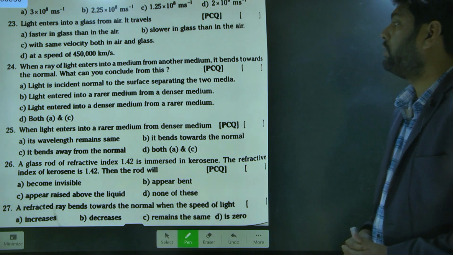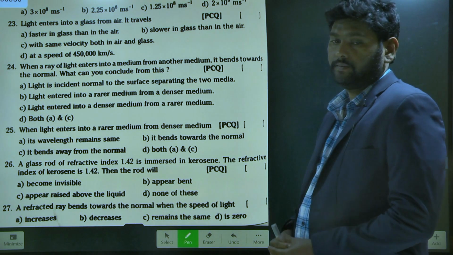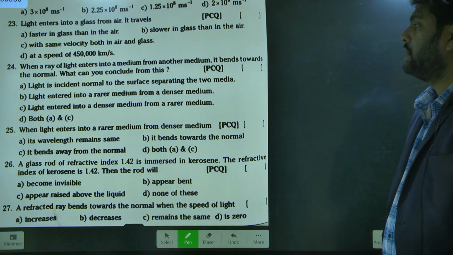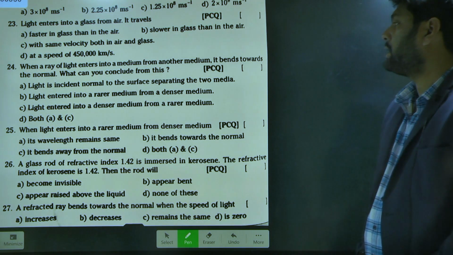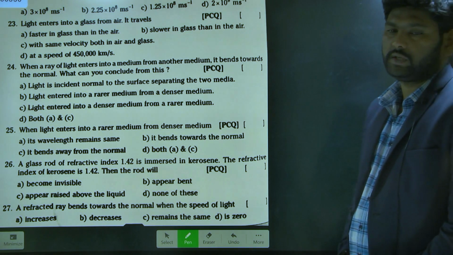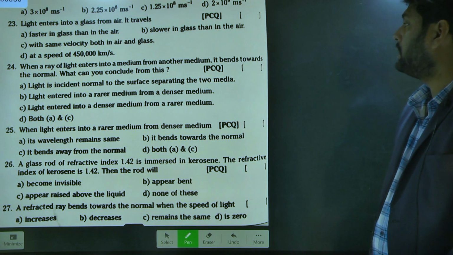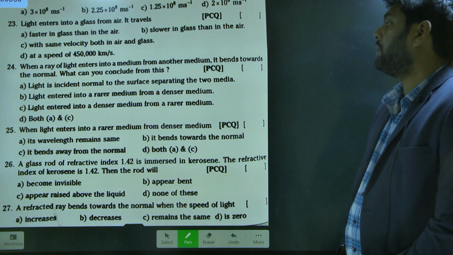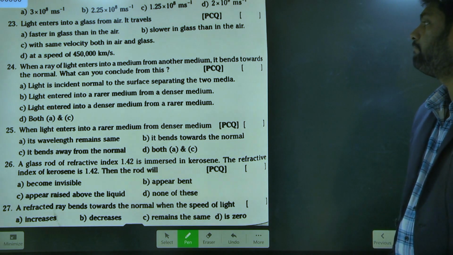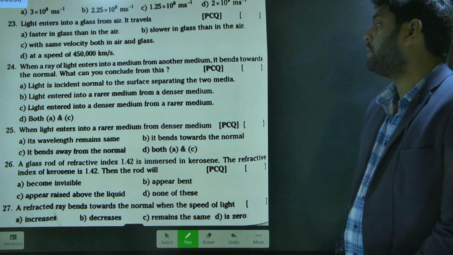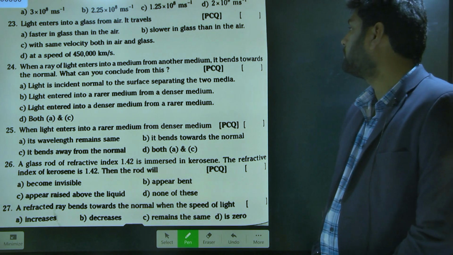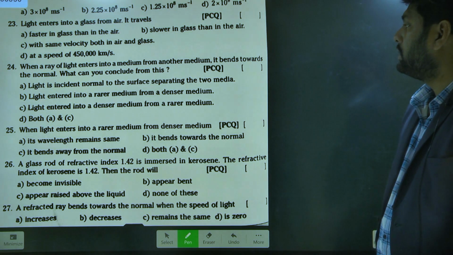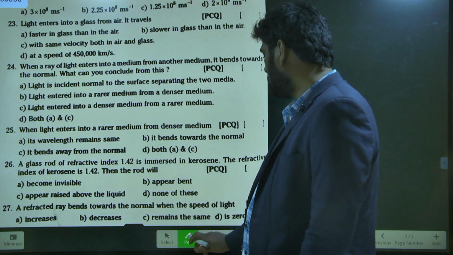What can you conclude from this? First one is light is incident normal to the surface separating the two media. It is not correct. Light enters into the rarer medium from the denser medium. Light enters into the denser medium from the rarer medium. Both A and C. Option B is correct, sir. Very good.